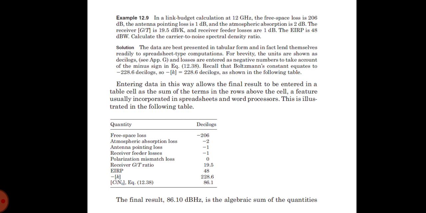This is shown in this tabular form. We have written all those things in dB. Free space losses are minus 206 and the atmospheric absorption losses are minus 2. Antenna pointing losses are minus 1, receiver feeder losses are minus 1, and polarization mismatch losses are 0. The receiver G/T ratio is 19.5, EIRP is given as 48, and minus K is equal to plus 228.6. Therefore, from the equation, C/N0 is equal to 86.1 dB Hz. This is the algebraic sum of the quantities given in the table.